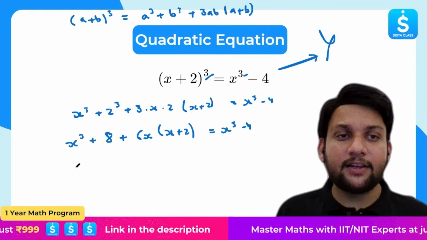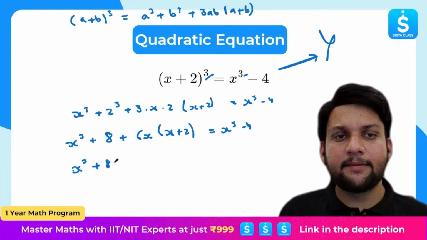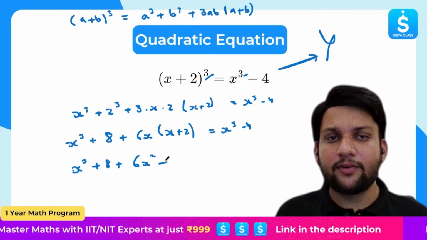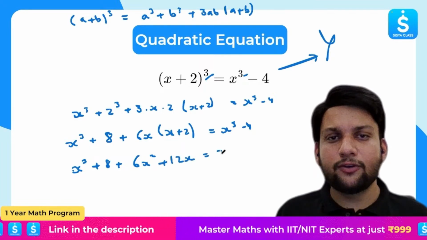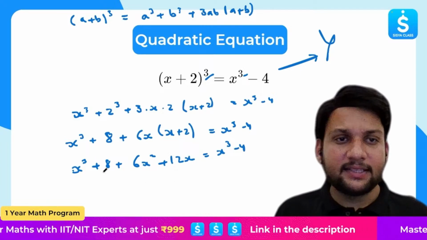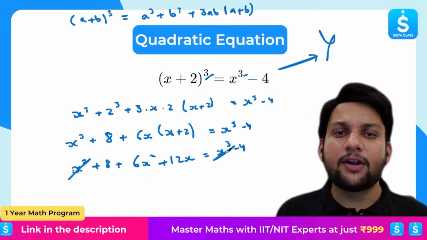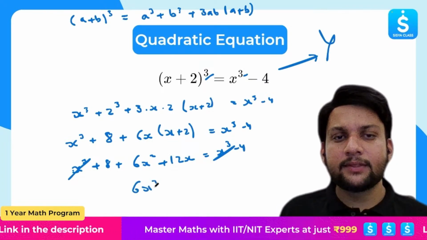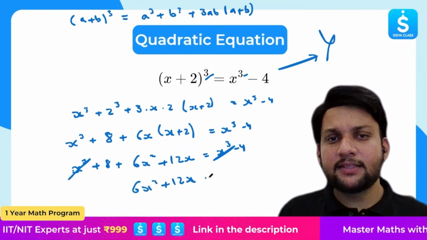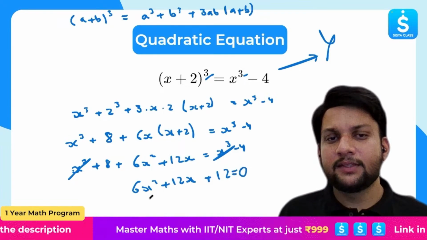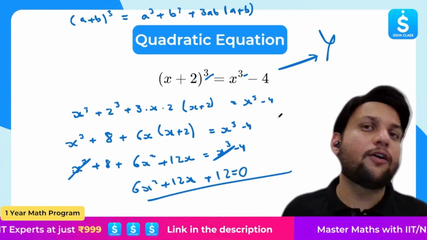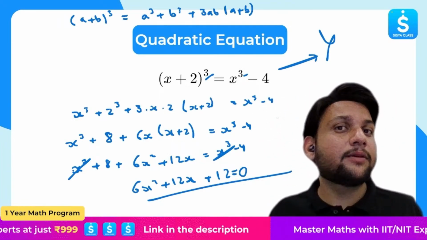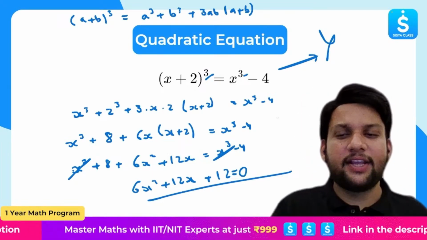I can also simplify this further. Let me do that. x³ + 8 + 6x into x, 6x², plus 6x into 2, 12x, equals x³ − 4. Right. Now, see, x³ is here, x³ is here. What I will do, I will cancel out. −4 I will take to the other side. So what I can write? 6x² + 12x + 12 = 0. Is it a quadratic equation? Yes, since it is in the form of ax² + bx + c = 0. What is the degree of this equation? 2. So it is absolutely a quadratic equation.